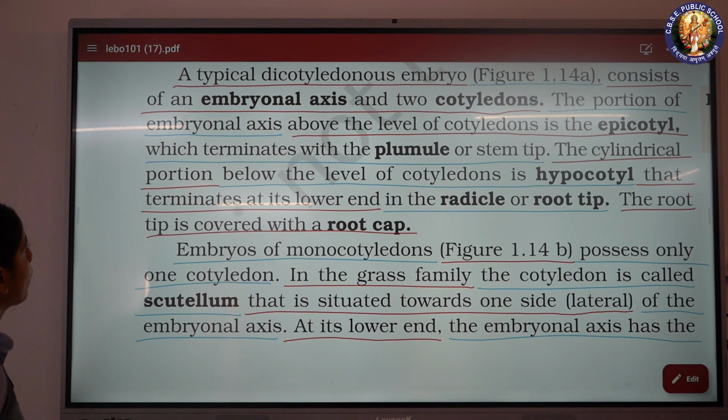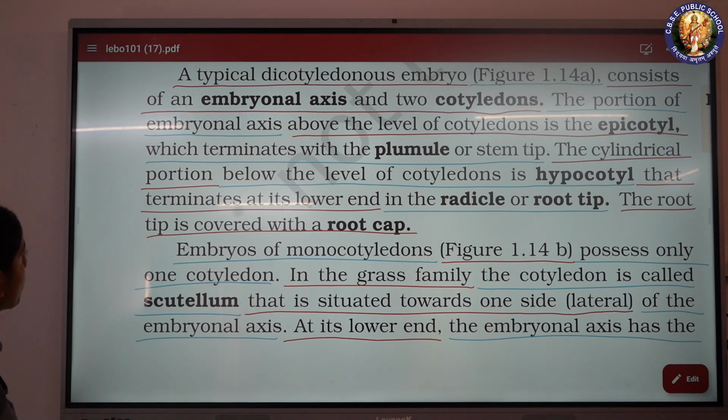A typical dicotyledonous embryo consists of an embryonal axis and two cotyledons. The portion of the embryonal axis above the level of cotyledons is the epicotyl, which terminates with the plumule or stem tip.